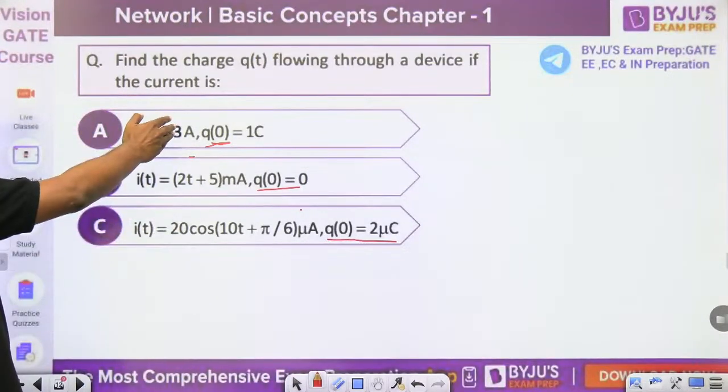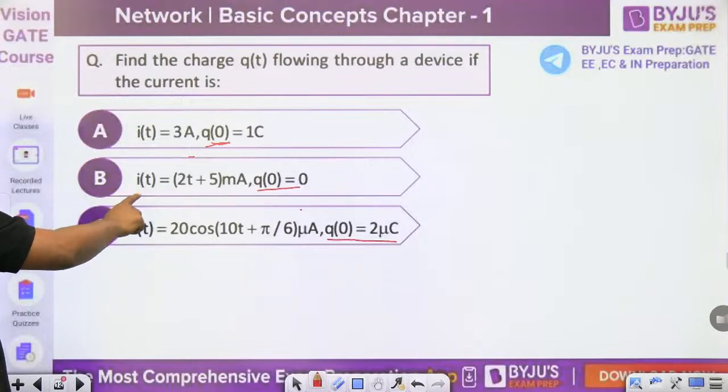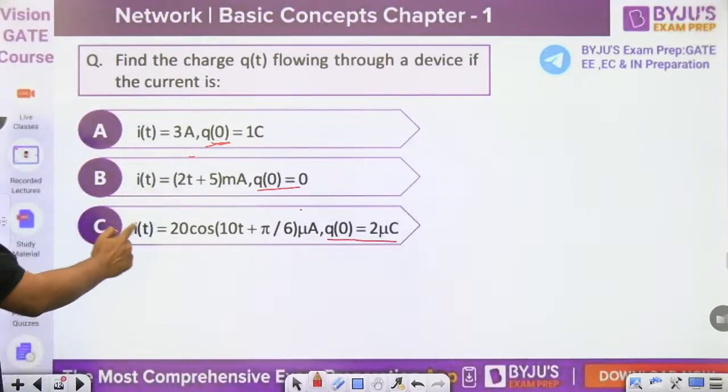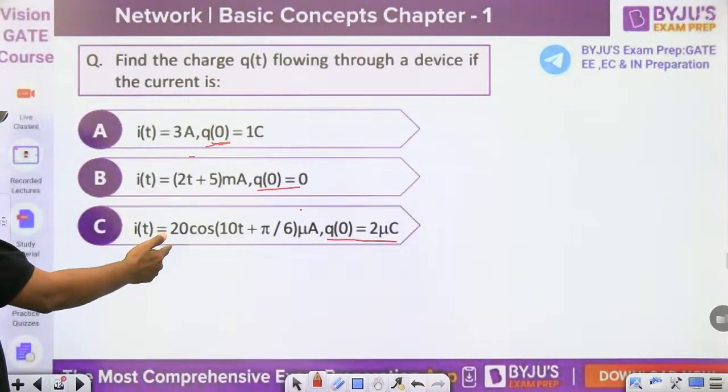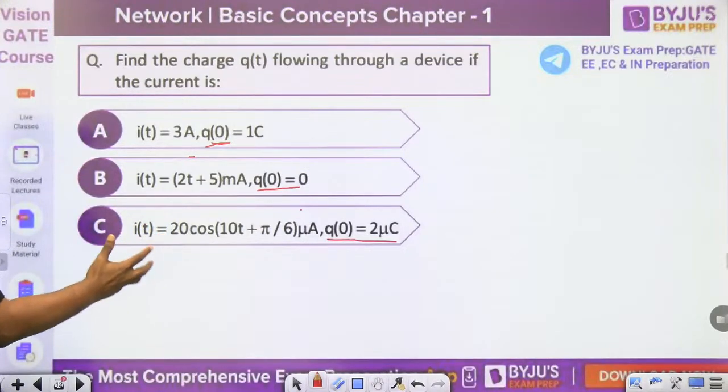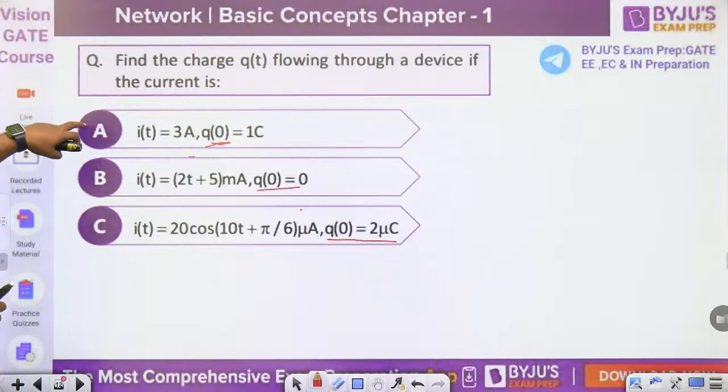Here is a very simple constant current. Here the current is a function of time. Here the current is a sinusoidal current. In every case we have to find the value of the charge. There are 3 questions: A, B and C.